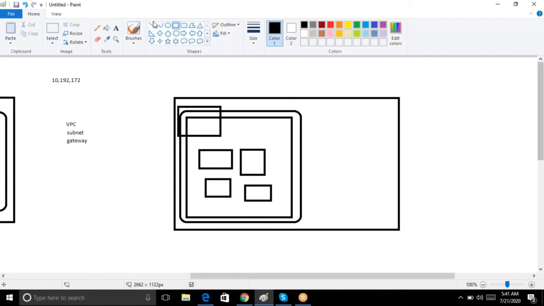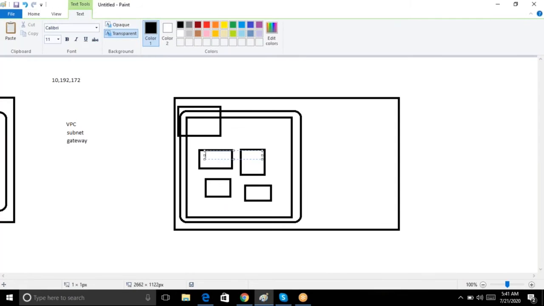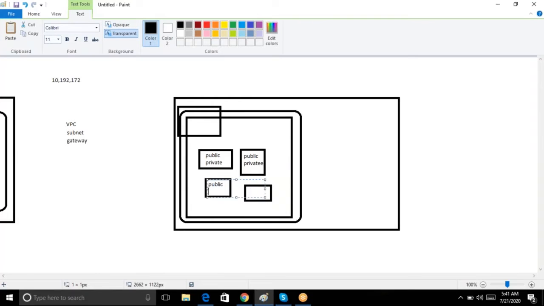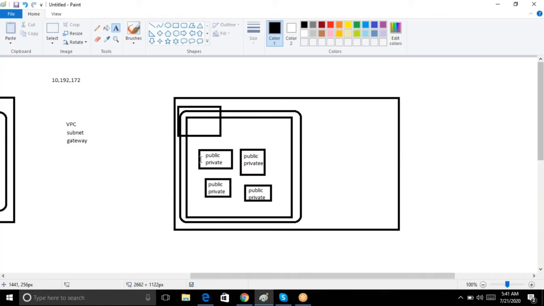Every EC2 instance will get one public and one private IP. Again here also public, private. Here also the same: one public, one private. So why is public required?